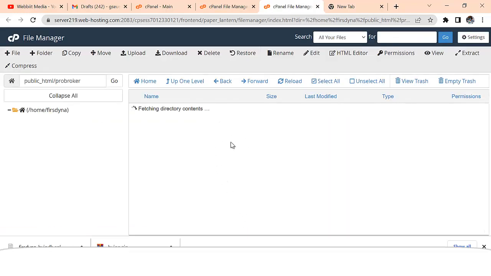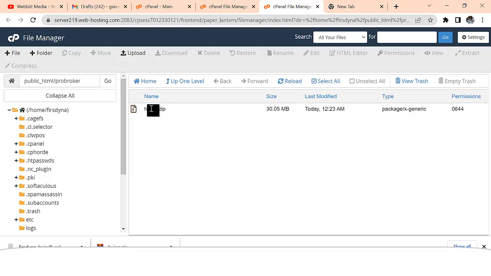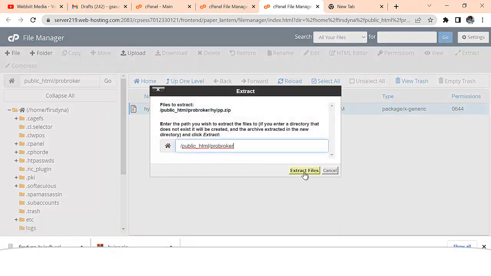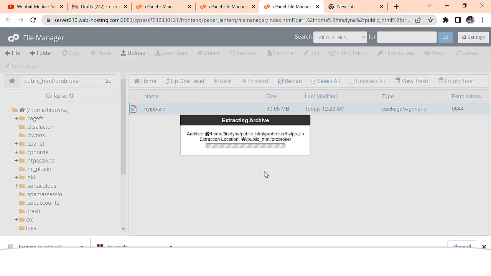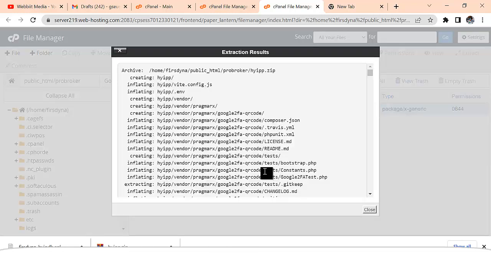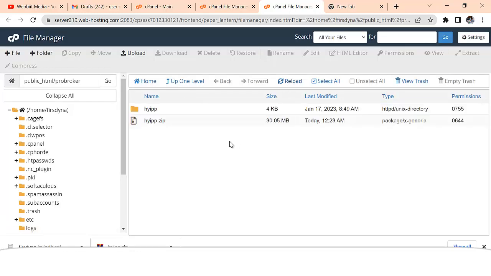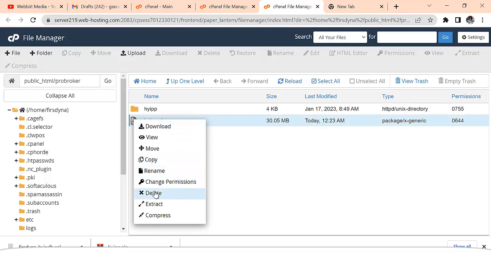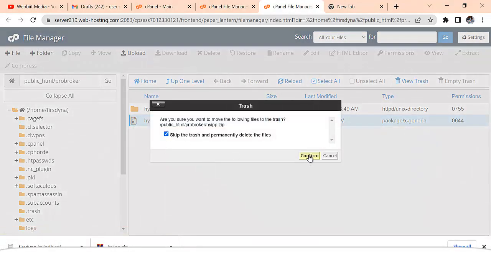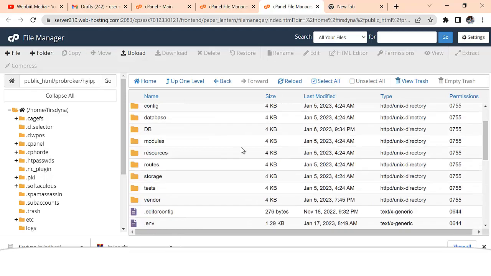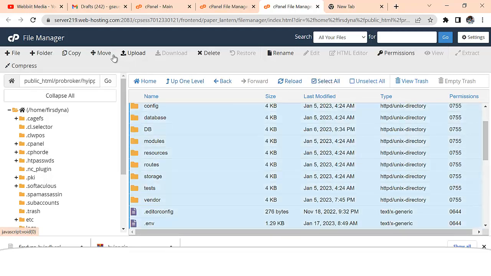So awesome, you see that. So I'm just going to right click this and click on extract. I'll click on extract to this folder that I just created. I'm going to click on close and reload this. Then I'm going to delete this, right click and just delete that. It's very simple, just the same way you operate your computer. I will double click on this to open all the files here. Then I'll click on select all, then I'll move the files.